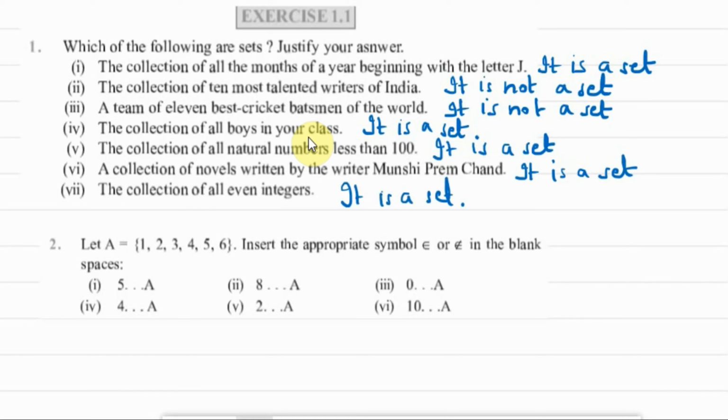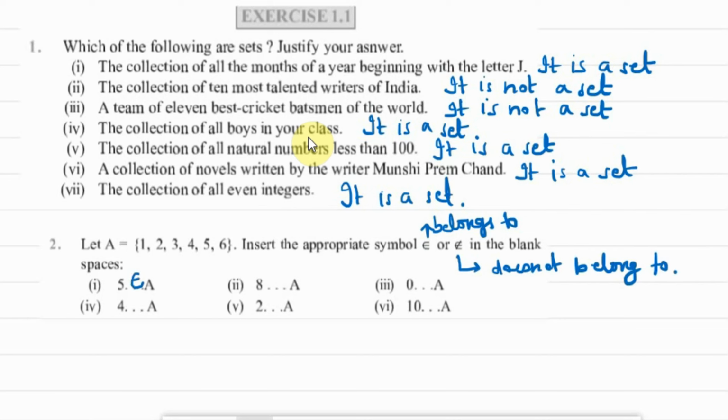Next is, let A be the set with the elements 1, 2, 3, 4, 5, 6. Now, we need to insert the symbols. This symbol stands for belongs to. This symbol stands for does not belong to. So very easy question. We need to see whether 5 belongs to A or does not belong to A. It is written in the set. It is one of the elements of the set. So therefore we'll use the symbol belongs to. 5 belongs to set A.